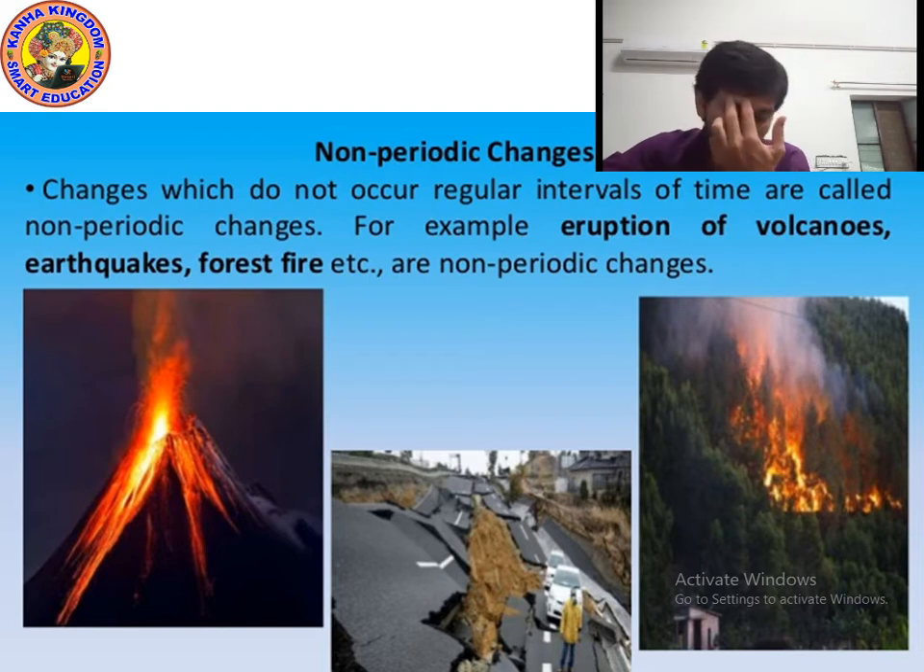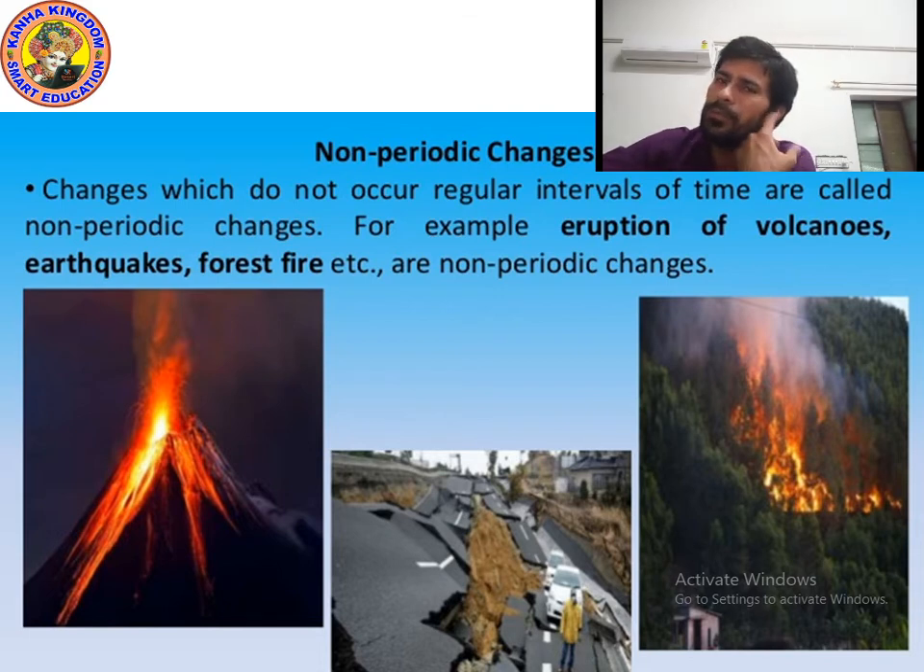You can see the forest fire. Sometimes fire occurs in a forest. It happens only sometimes, not every day, not after a fixed time, meaning not regular. If something is not happening regularly, then we can say it is an example of non-periodic changes. Even cars move on the road: one car goes, another comes, randomly. So these are examples of non-periodic changes.